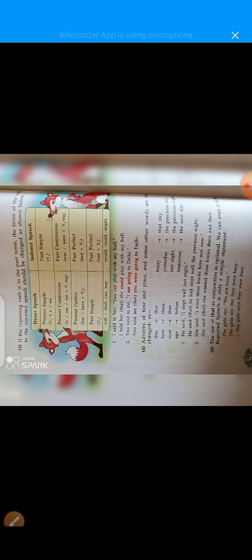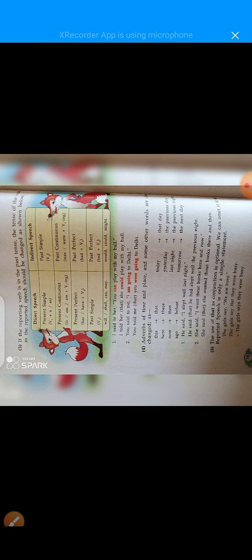Ago becomes before. Tomorrow becomes the next day. Dear students, I request you all to please learn this table of words that change. It means you are going to tell someone about that day, what situation happened.